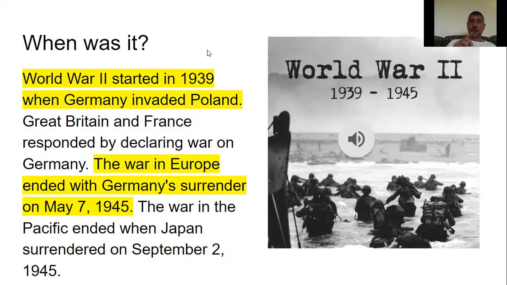So when was it? World War II started in 1939 when Germany invaded Poland. Great Britain and France responded. They declared war on Germany because they were allies with Poland. The war in Europe ended with Germany's surrender on May the 7th, 1945. The war in the Pacific ended when Japan surrendered on September 2nd, 1945, just a few months afterwards. And like I said, when it started, it brought about the end of the Great Depression.